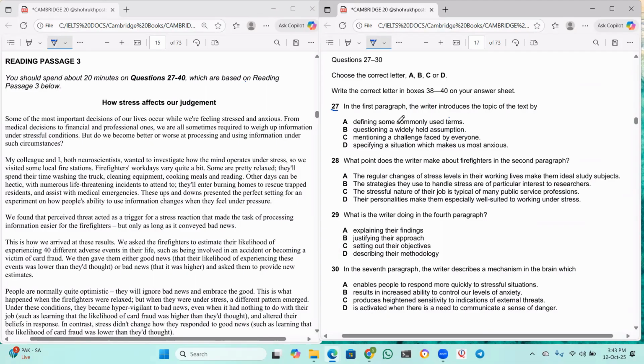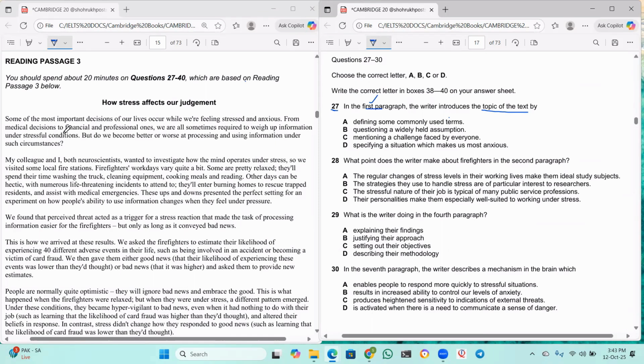Right. So in the first paragraph, the writer introduces the topic of the text by. So he's talking about the first paragraph, right? We'll go to the first paragraph and let's read that. Now, some of the most important decisions of our lives occur while we are feeling stressed and anxious.